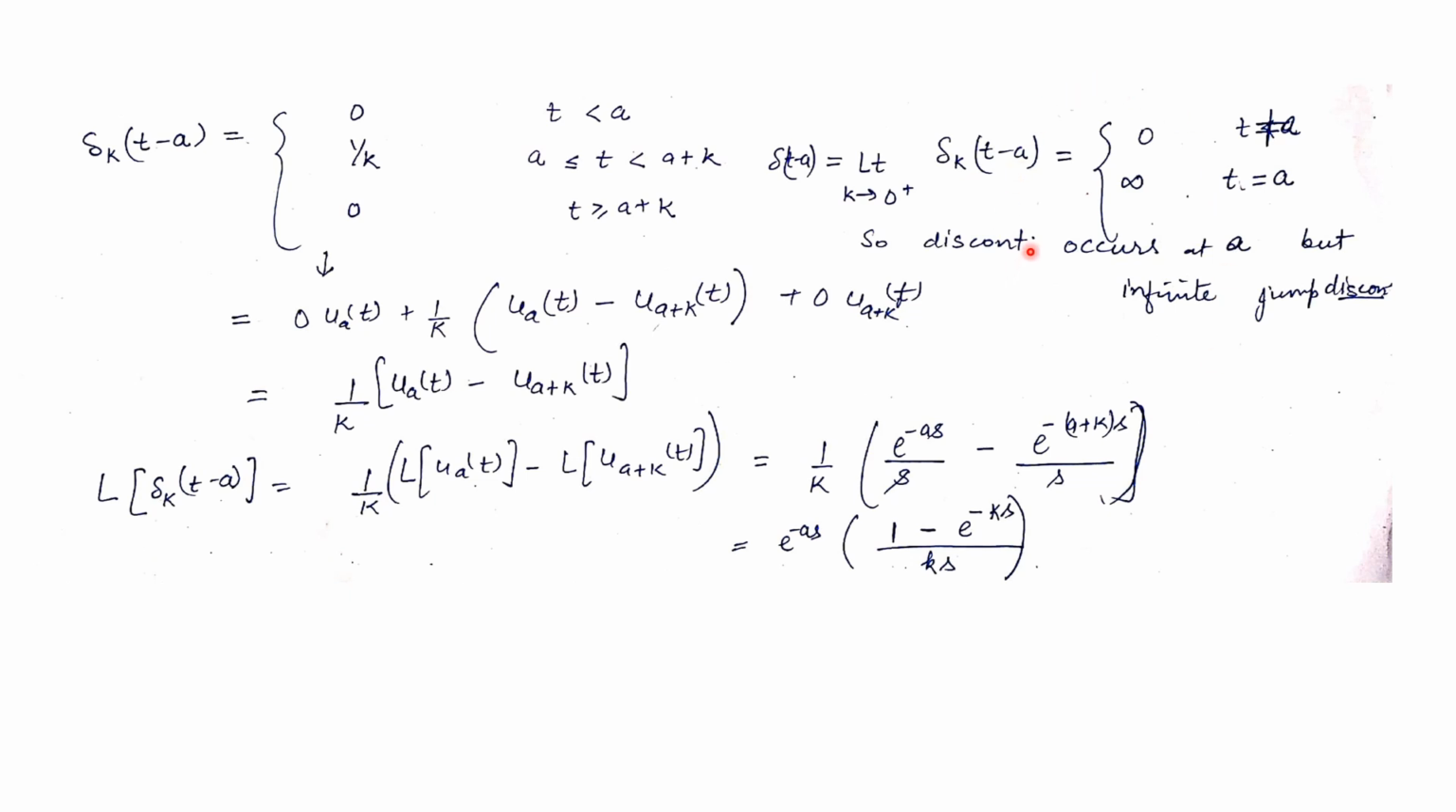Again we will define this in terms of k. So that means before a it is 0, after a plus k it is 0, but between the interval a and a plus k the value of this function is 1 over k. So when we find its limit at k tending to 0 from the positive side, we will get 0 for t not equal to a, and infinity for t equal to a.